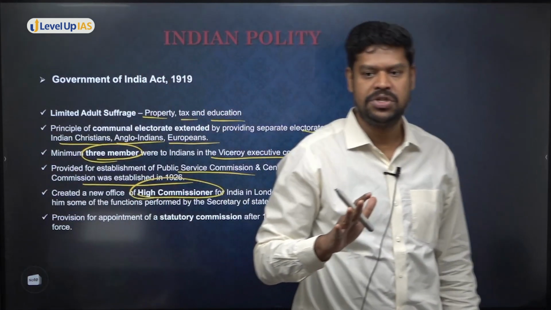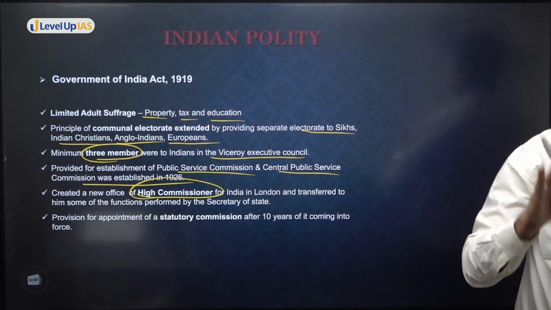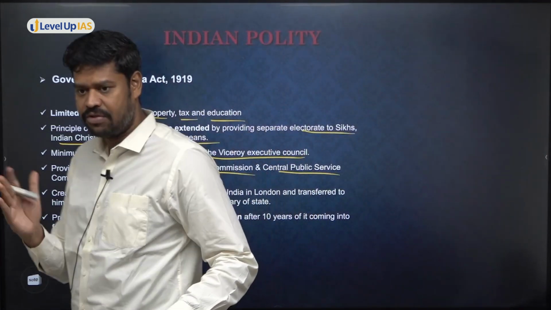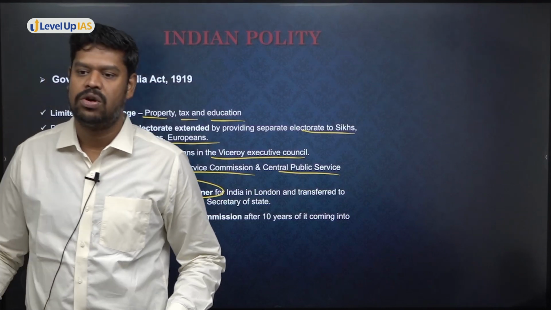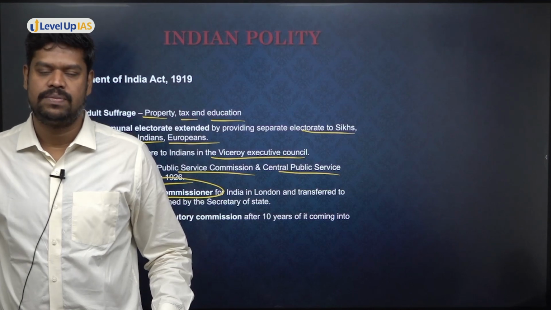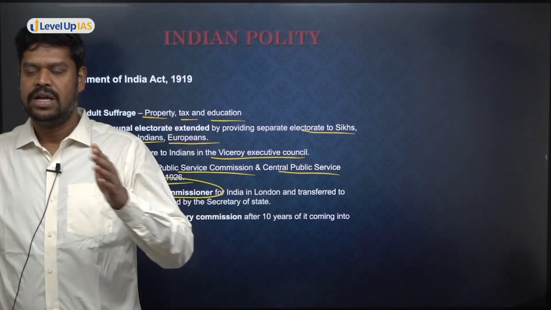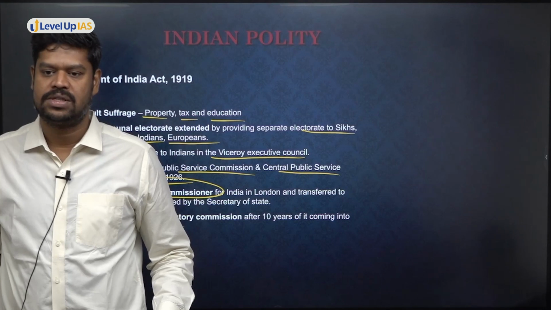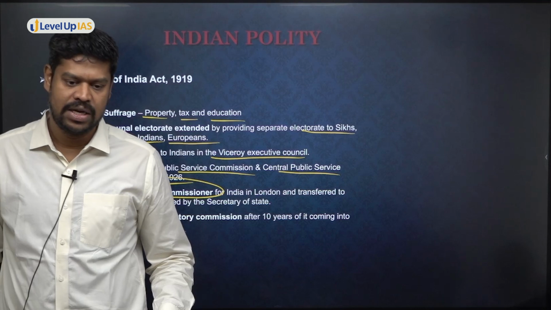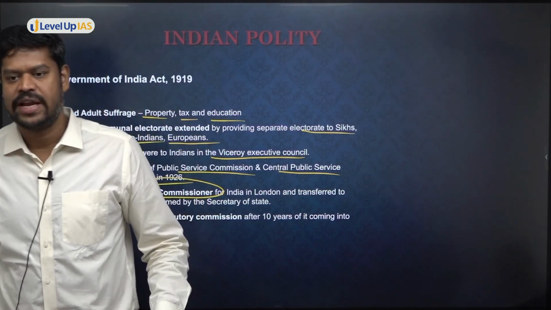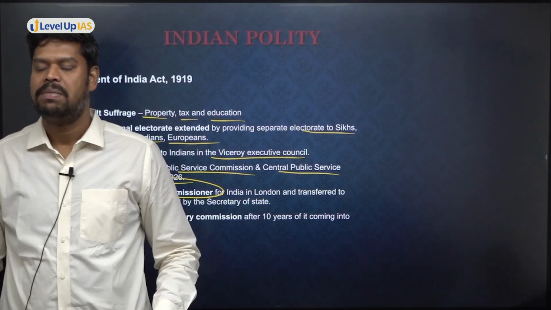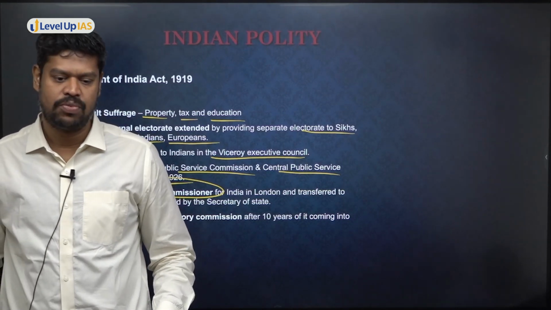The first, their stated objective, is that they wanted to increase the association of native Indians in all areas, not only in the legislative area but also in the executive areas. And have they done that? Yes. They also expanded the Executive Council. In the Executive Council, how many Indians were there? Three Indians were there. And most importantly, they tried to devolve certain powers to the provinces. However, it was not decentralization, it was only devolution. And what is the disadvantage of devolution? That the Viceroy can take it back, because the ultimate authority to give the power and to take the power is the Viceroy himself.